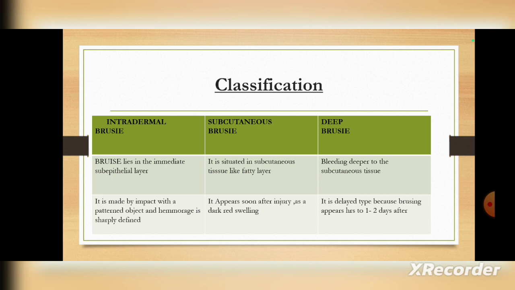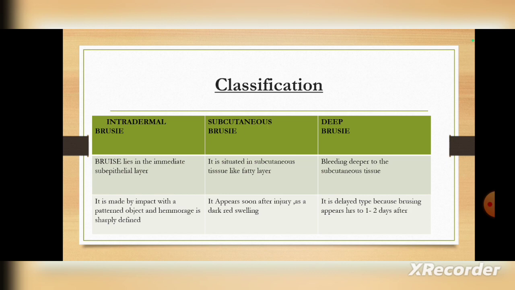When it comes to classification, bruises are classified as intradermal bruises, subcutaneous bruises, and deep bruises. Intradermal bruises lie immediately in the subepithelial layer. Subcutaneous bruises are situated in the subcutaneous tissues like the fatty layer. Deep bruises are where bleeding is deeper to the subcutaneous tissue.